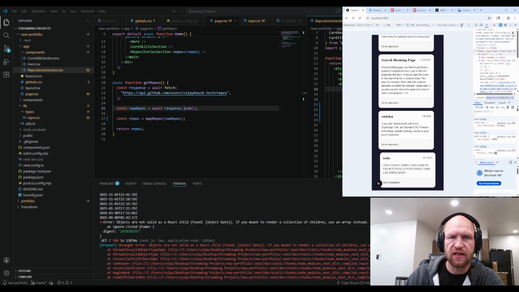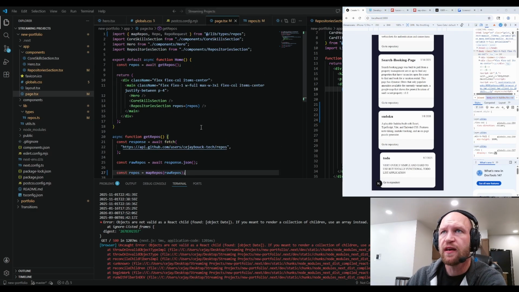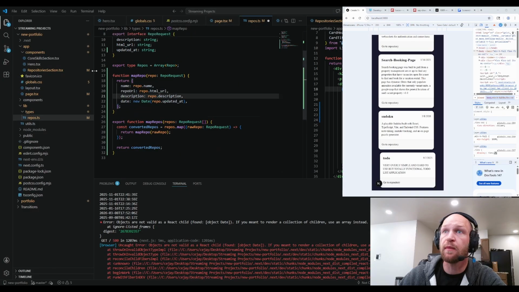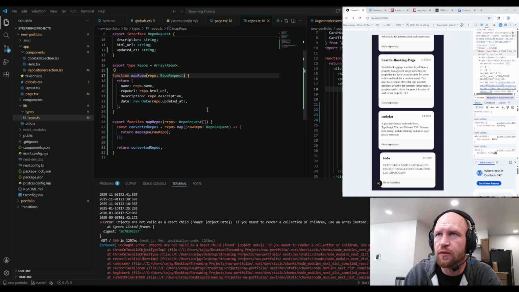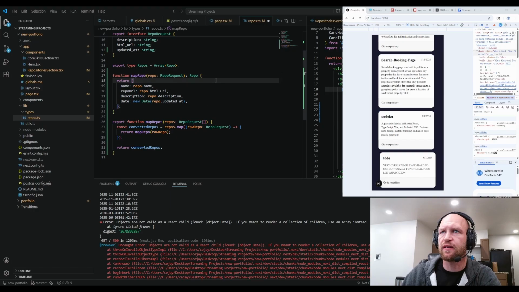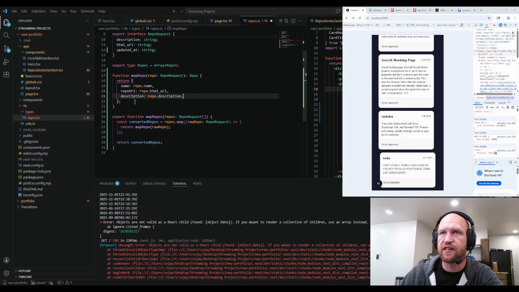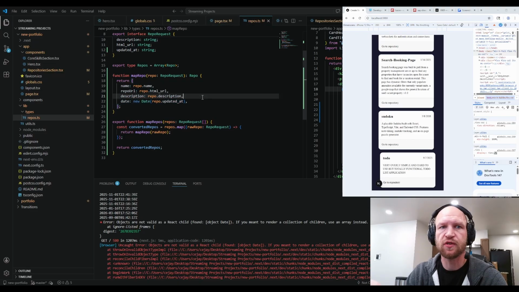If you remove as repo, will TypeScript infer it? That's a good point. It might actually, yeah. It does infer. You can also just do this. It should return like that, so it'll return a repo. But it looks like it is inferring it. But I think this is best practice right here. So if it was missing an object, it should give me some errors. Yes. Okay. That's why I like TypeScript, because it's JavaScript with consequences.